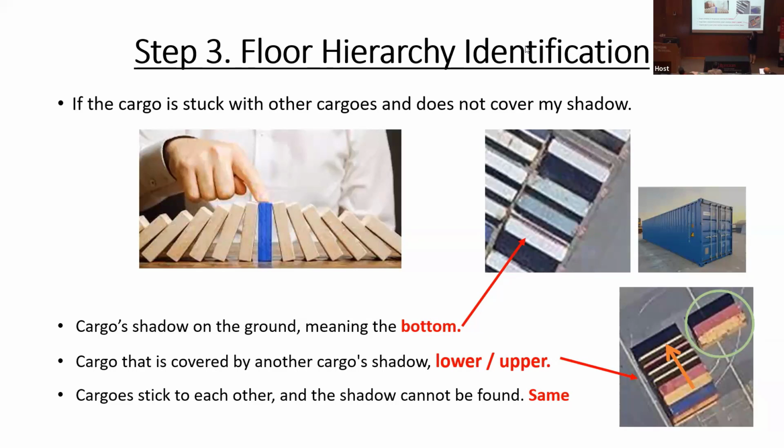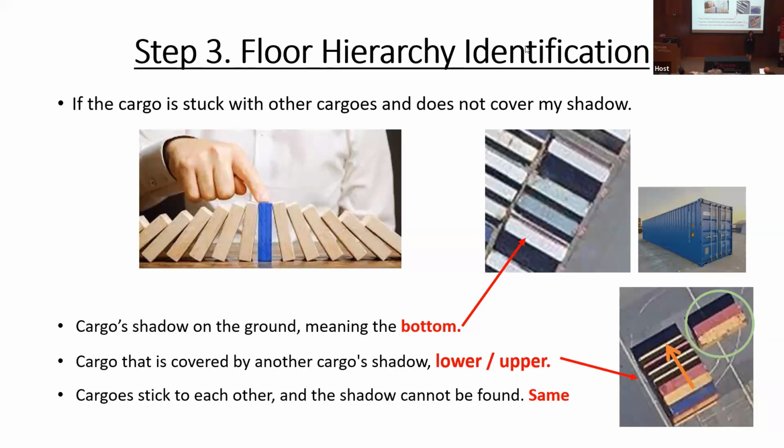And then also, we can find that the container boxes are stacked. However, there is no shadow, so we can assume that their height should be the same. Basically, it can help us to count the number of containers in the port.